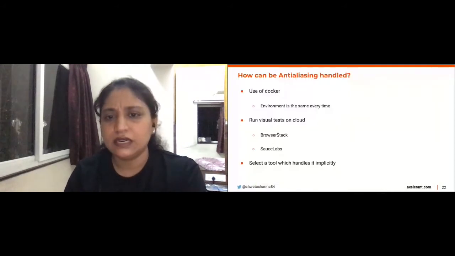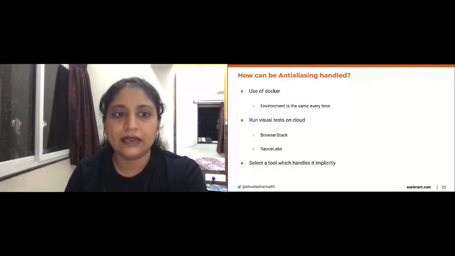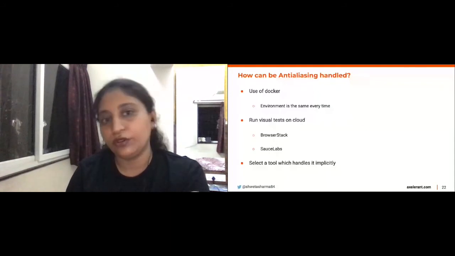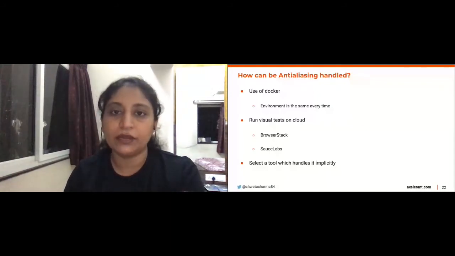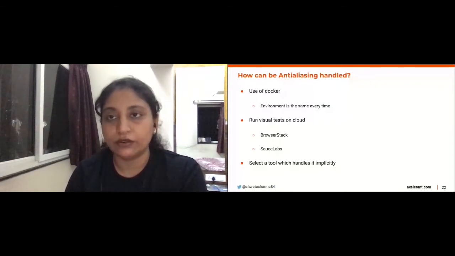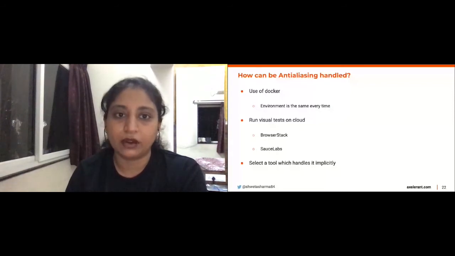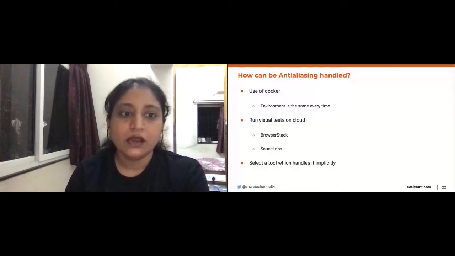Okay, there are several ways to handle anti-aliasing. One is that your entire team uses Docker because the environment remains steady there. But there are disadvantages to it. If you're using a Linux box, obviously, you are not going to have browsers like IE11. You're not going to have probably even Safari.